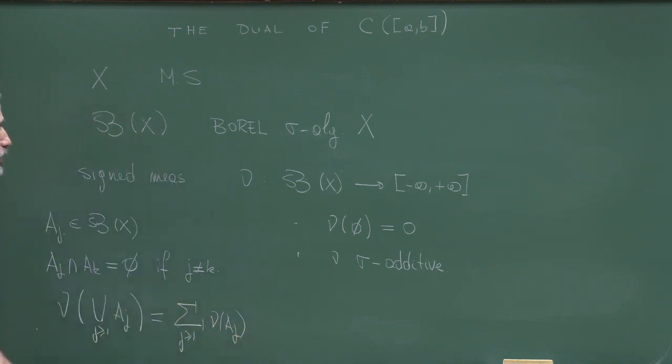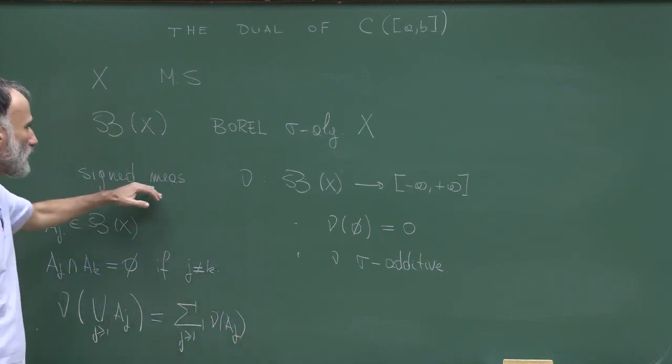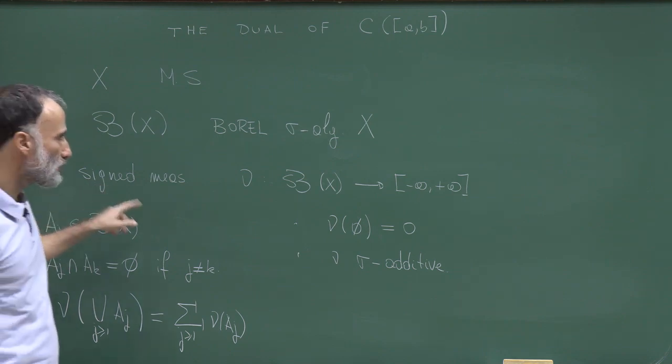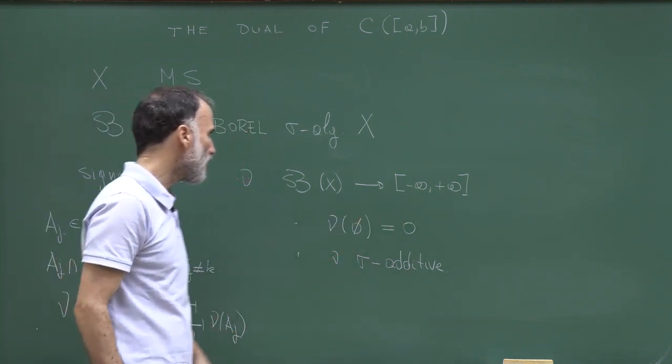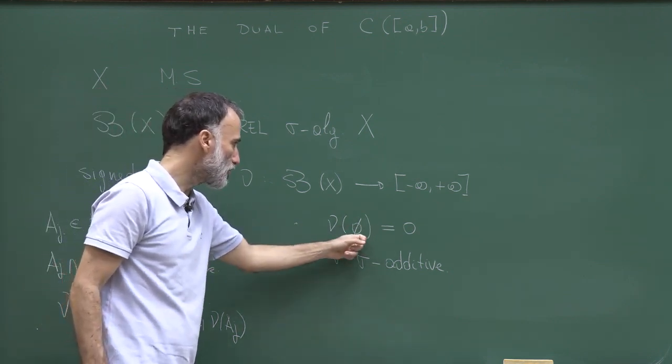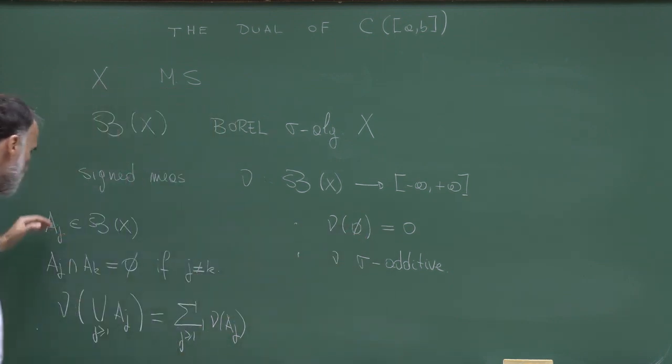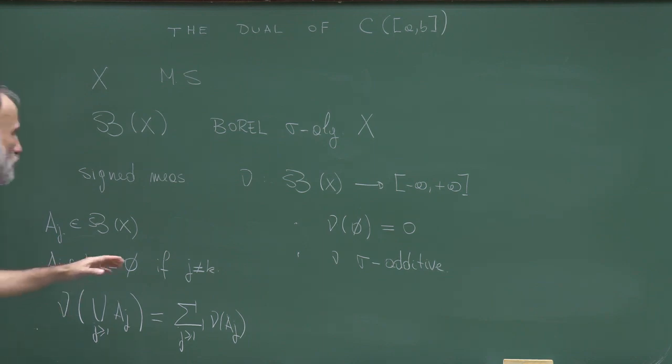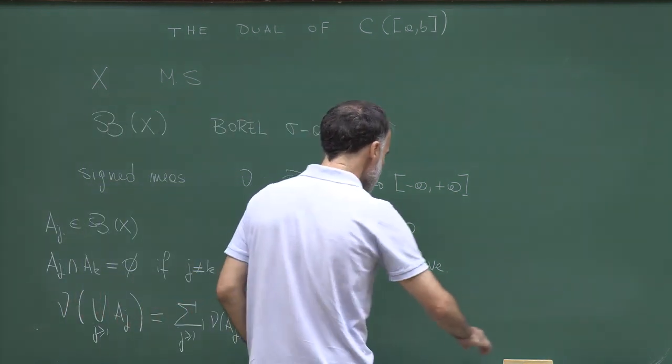So this is the definition of a signed measure. It's a signed measure because it might take negative values, it has to give measure 0 to the empty set, and it has to be sigma additive.